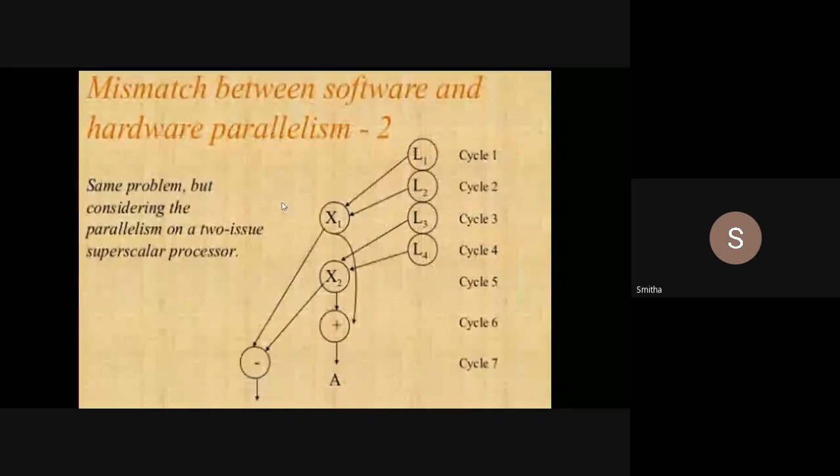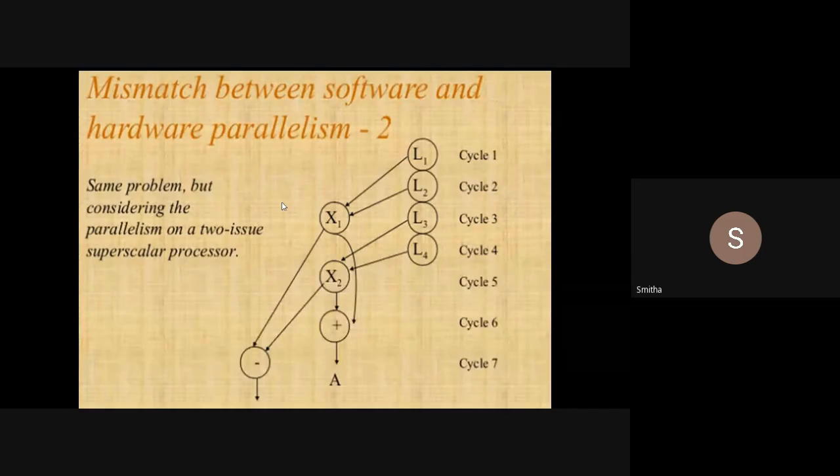What I'm asking is, I am issuing X2 in cycle 5. Can I issue one more arithmetic operation in cycle 5? I cannot execute plus and minus in cycle 5 because I need X2 in order to add and subtract. I am adding X1 and X2 and I am subtracting X1 and X2 as well, right? So in the fifth clock cycle, I can only multiply L3 and L4.